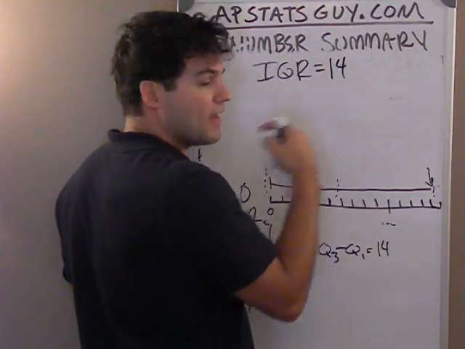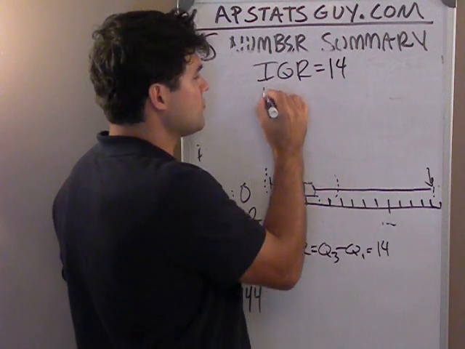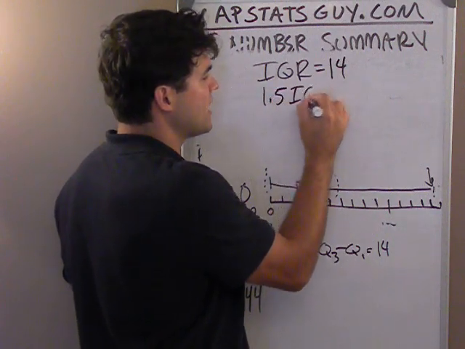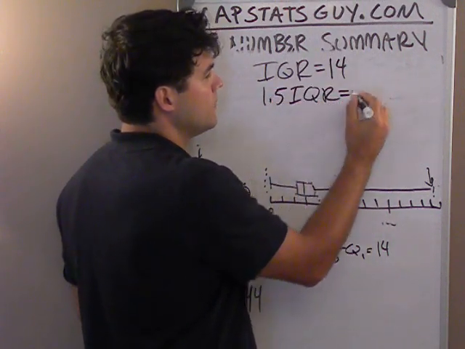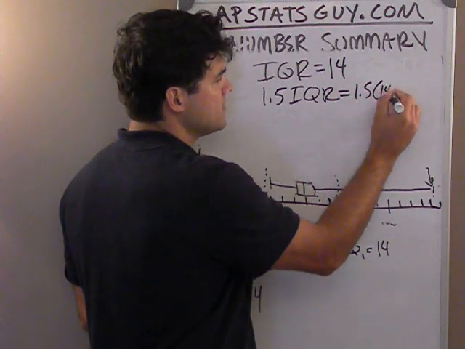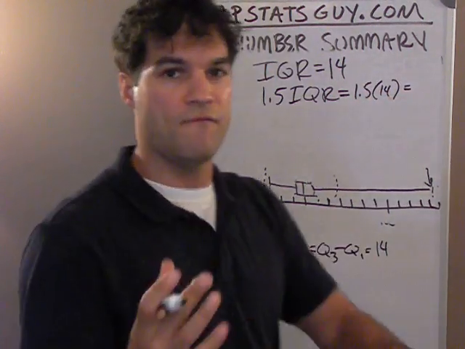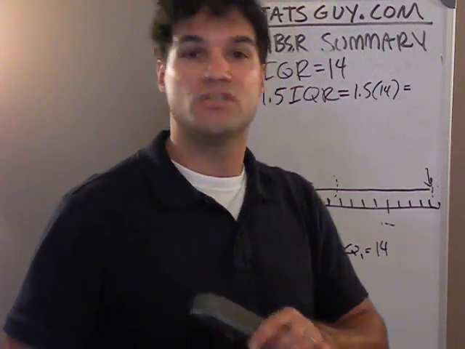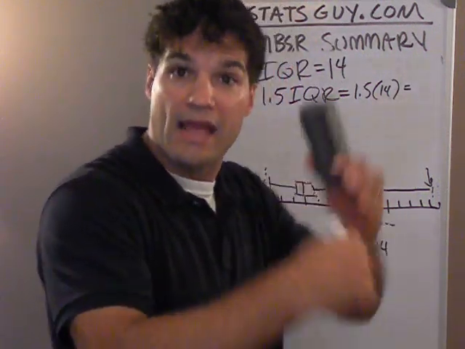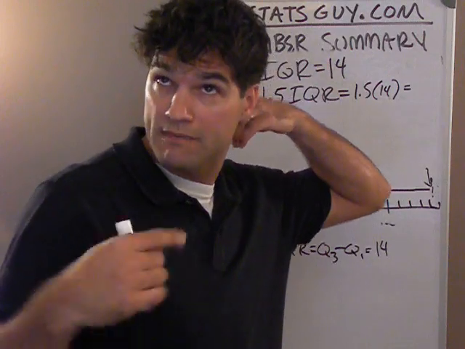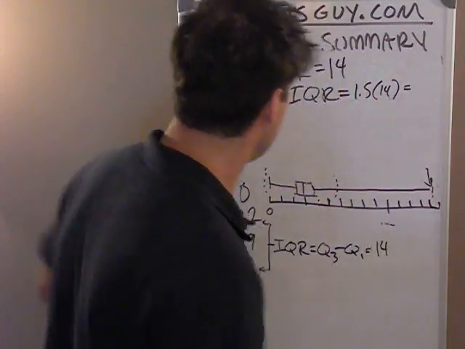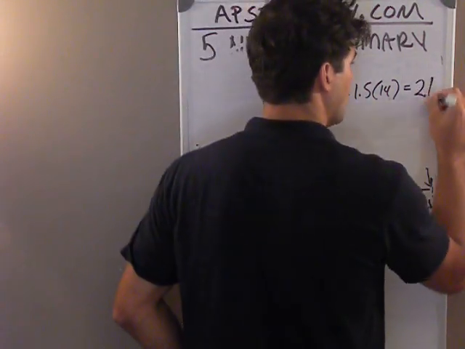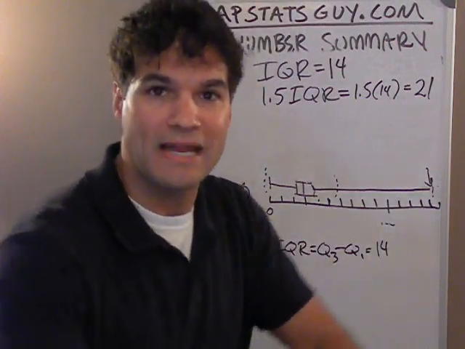So I need to go up 1.5 14s and down 1.5 14s. Well, I know one 14 is 14. Half of 14 is 7. So 1.5 would be 14 plus 7, 21. 21 candies. That's how long my net is.